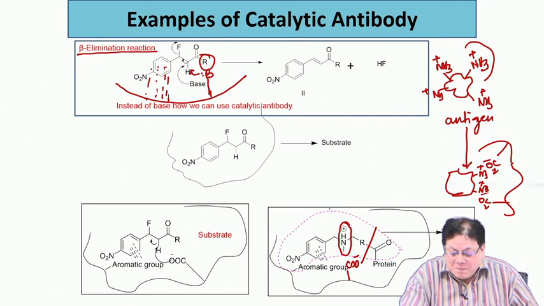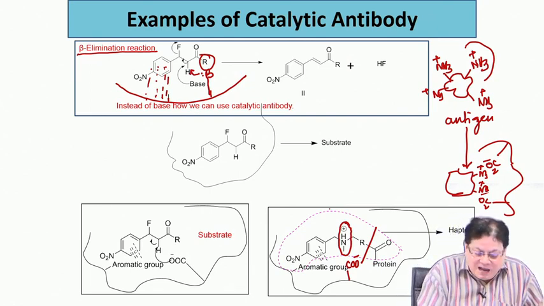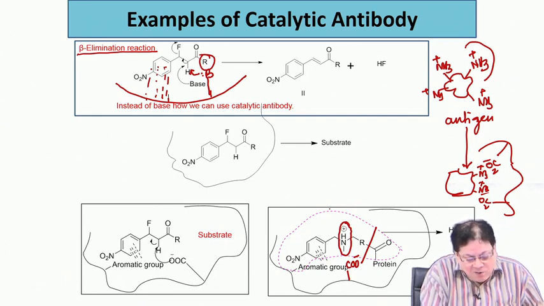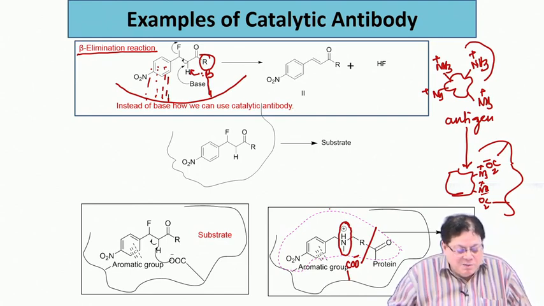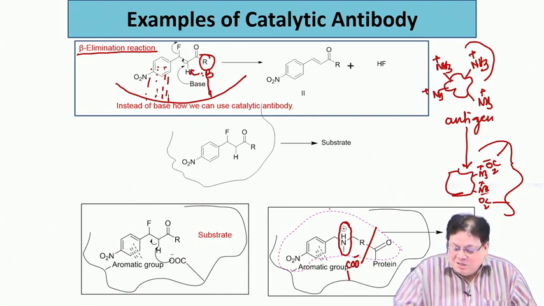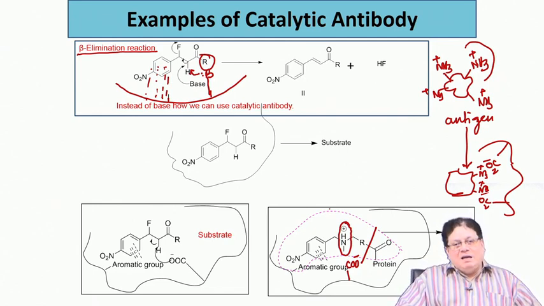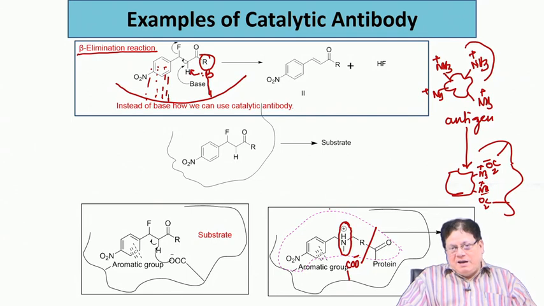So this molecule was injected into mice and the monoclonal antibody was isolated, and it had an aromatic group here which stabilized the nitrophenyl, and it had a carboxylic group right where you wanted, and this then underwent the elimination reaction as desired. This is one of the first examples of a catalytic antibody, but again I repeat, this is not the transition state analog approach. This is an approach which directs the generation of the catalytic residue in the antibody.